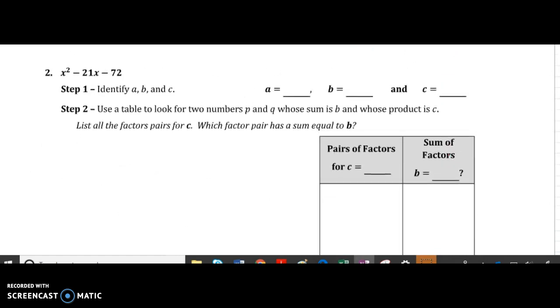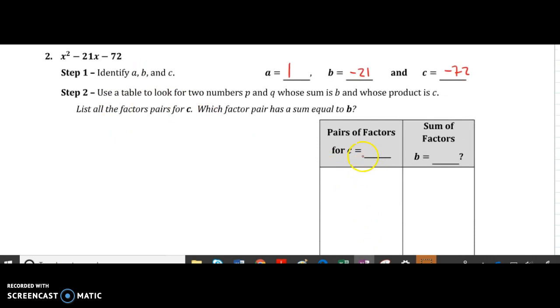Well, let's try this one. If we have x squared minus 21x minus 72 for our expanded form, a is 1, b is negative 21, and c is negative 72. Here we still have that c is negative, but it's a little bit different because now our b is a negative number also. The only thing that's going to happen there is our bigger number, whichever one is bigger, p or q, is going to need to be negative. So first let's list our pairs of factors of negative 72, since our c is negative 72 and our b is negative 21.